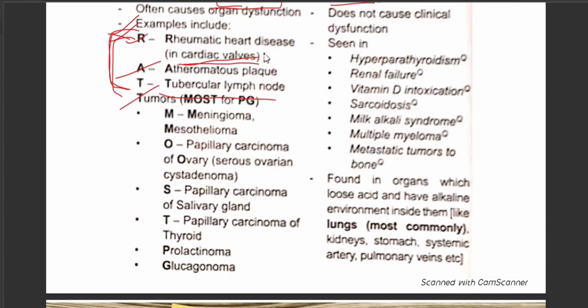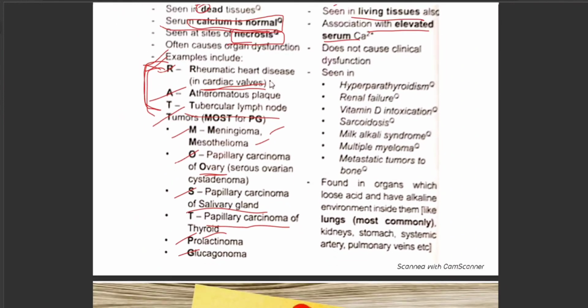So M stands for meningioma, mesothelioma. O stands for papillary carcinoma of ovary and serous ovarian cystadenoma. S stands for papillary carcinoma of salivary gland. T stands for papillary carcinoma of thyroid. And P stands for prolactinoma and G stands for glucagonoma. So remember at least any 3 or 4 examples, that's enough.